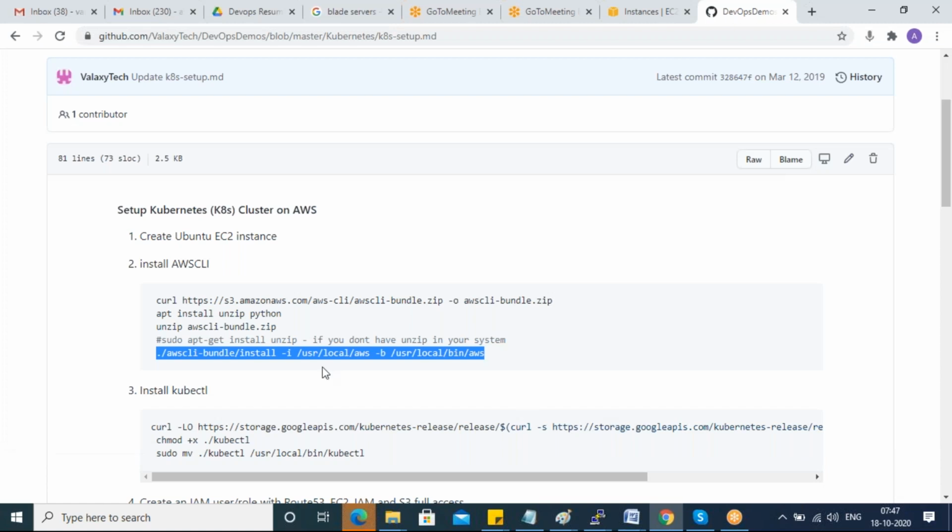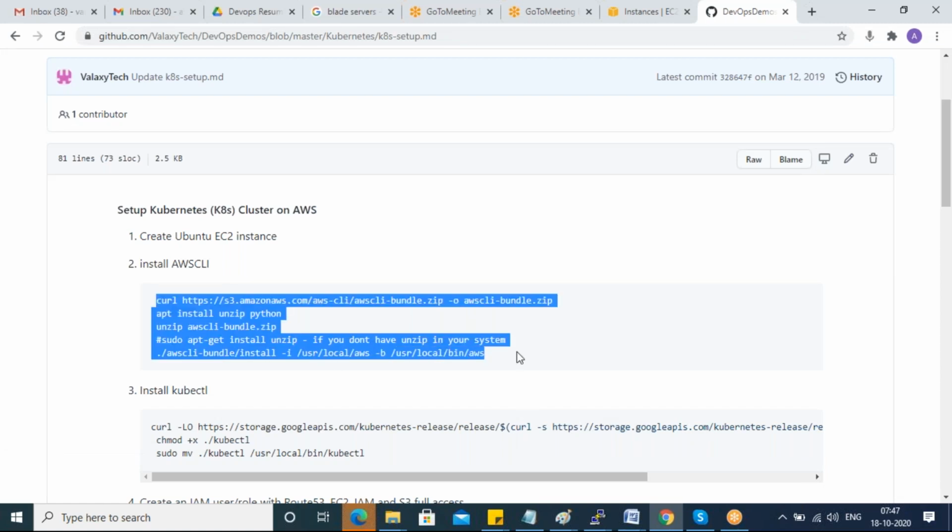Okay, so I installed AWS CLI. So guys, what is AWS CLI?